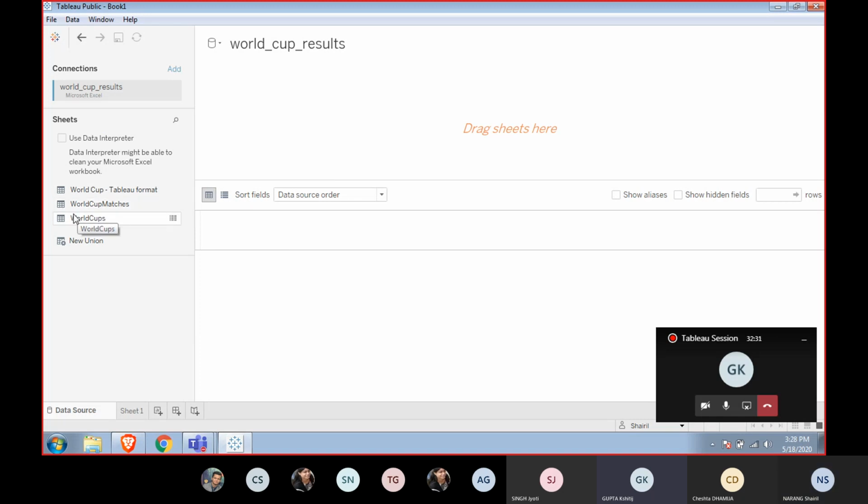Another great thing is that if we've got multiple tabs in a sheet and they've got something common which we can join upon, Tableau gives us the capability to join these tables together on the basis of these columns. And if the columns are named in the same manner, or the naming convention is the same, it might join them by itself if you just drag and drop the sheets there. So it's very beneficial and faster to use.